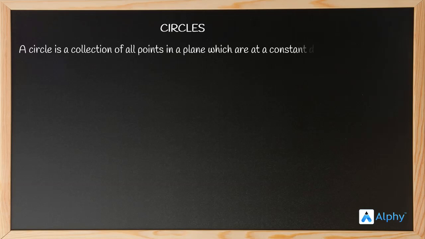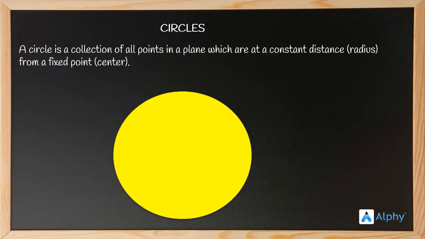Hello everyone. So today we will be discussing circles. A circle is a collection of all points in a plane which are at a constant distance from a fixed point. So you see, this is the circle. This is the fixed point which is called the center.